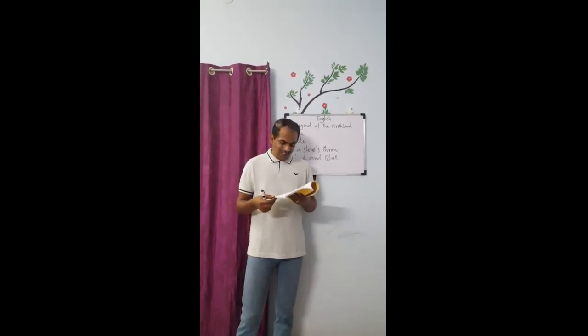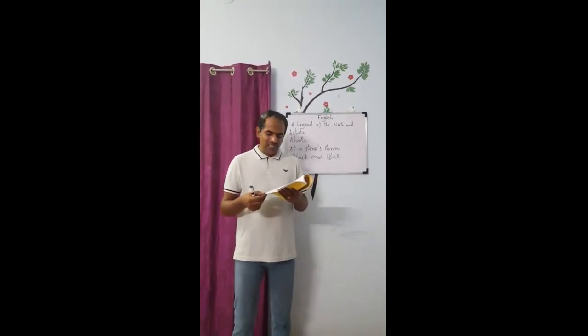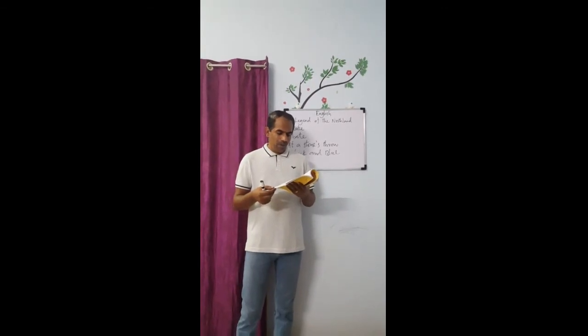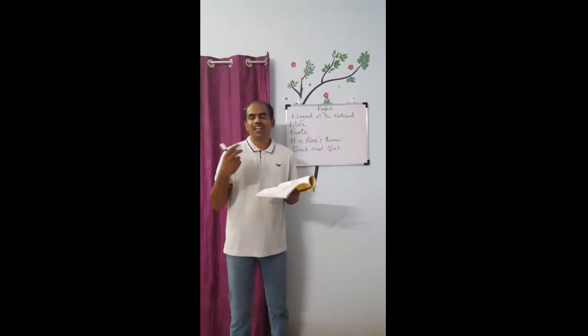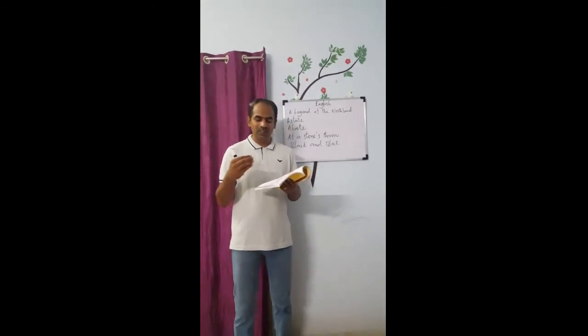Okay, fourth stanza. Once, when the good Saint Peter lived in the world below and walked about preaching, just as he did. Saint Peter, as I said in the beginning, is an apostle or a disciple of Jesus Christ.